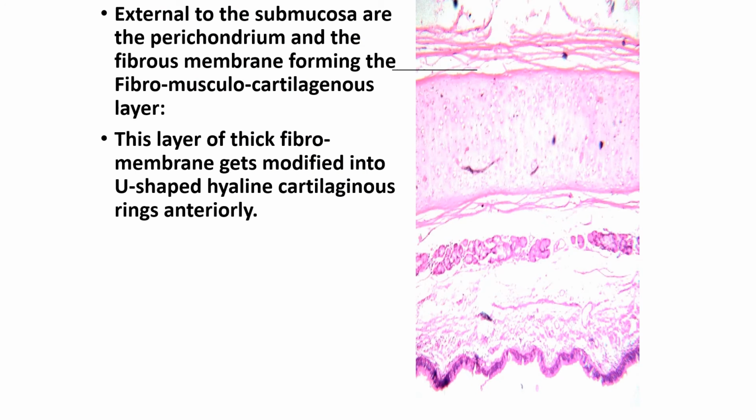So external to the submucosa, we have cartilage and the fibrous membrane, which is part of the adventitia, and posteriorly we have the trachealis muscle connecting the U-shaped cartilage. The cartilaginous rings are made up of hyaline cartilage.